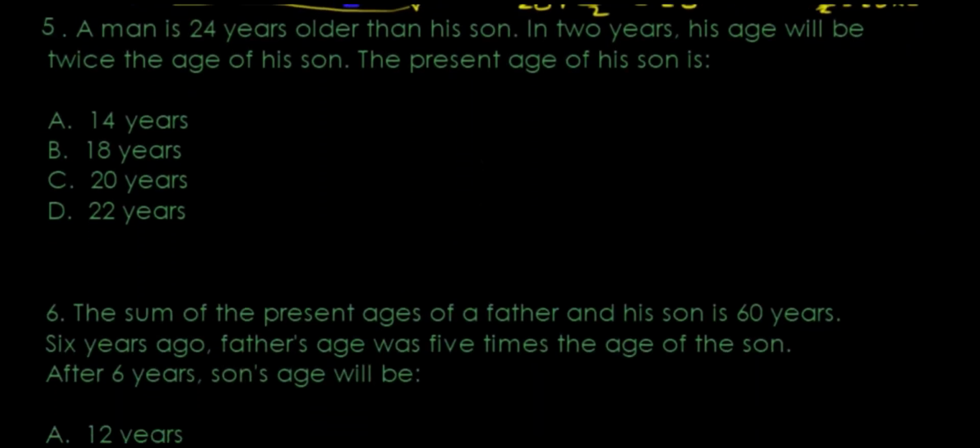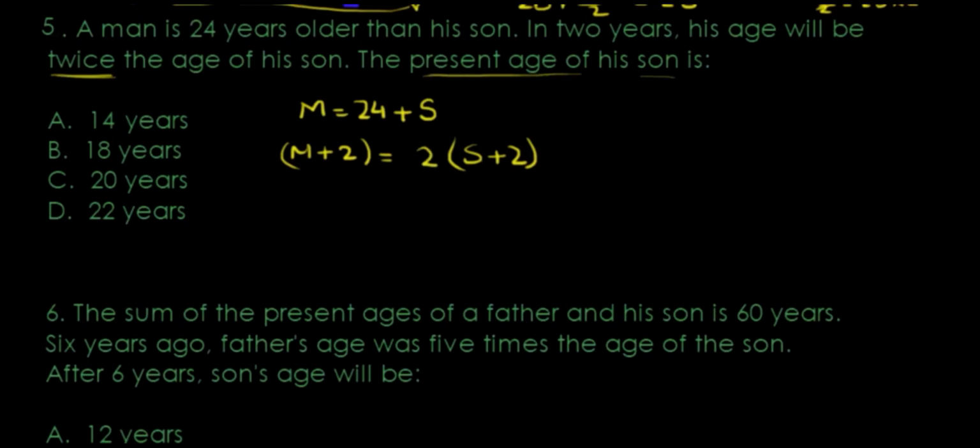A man is 24 years older than his son. In 2 years, his age will be, so after 2 years, we've done something like this before, right? After 2 years, the son would also be plus 2. After 2 years, the man's age would be twice the age of the son. The present age of his son is,